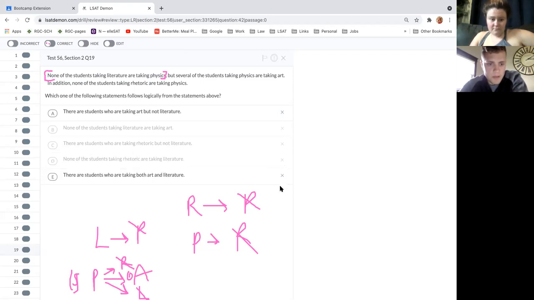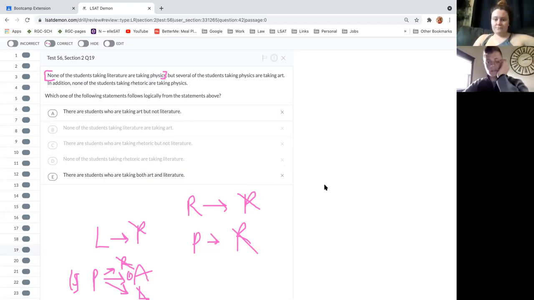There are students who are taking both art and literature. This is where I got tripped up. But that doesn't follow logically because we don't really know if they could take both, but this is saying there's a definite that there are students taking both, and we don't know that. Yep. I think this is what I chose. Let me make sure. Yeah, we don't know that there's any student that is taking art and literature. Like it could happen, but it's not guaranteed.